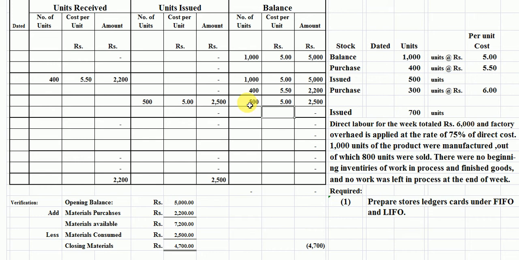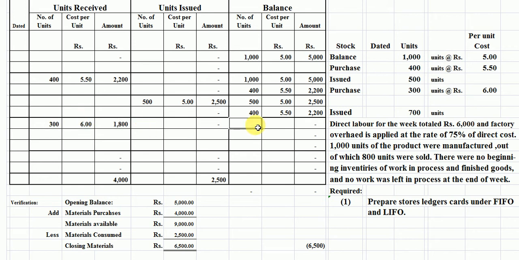The rate is 5. The second purchase is 400 units. The rate is 5.5 here. Students, now we again record the closing inventory as 500 units and 400 units separately here. Students, we again purchased 300 units. Now we again record in purchases 300 units. The rate is 6 rupees per unit.